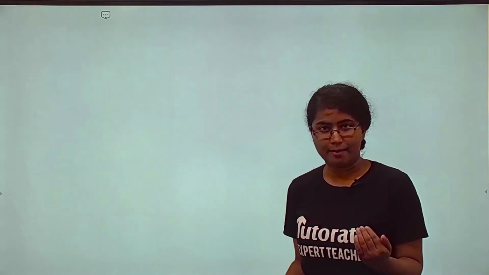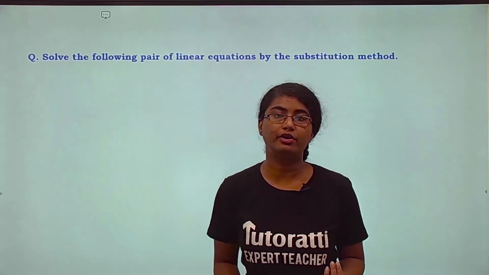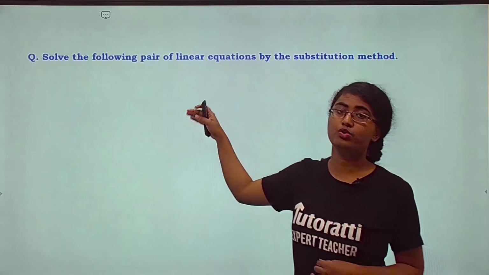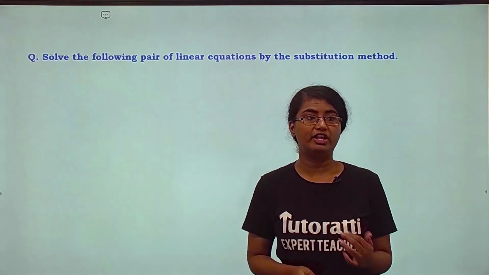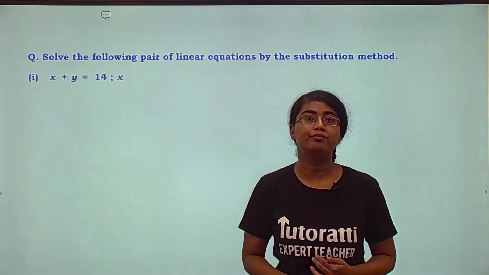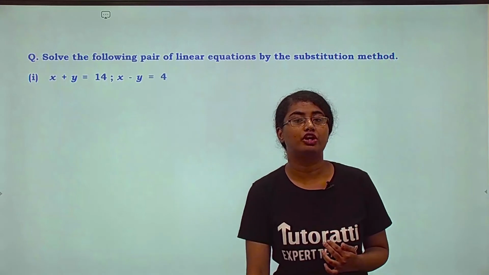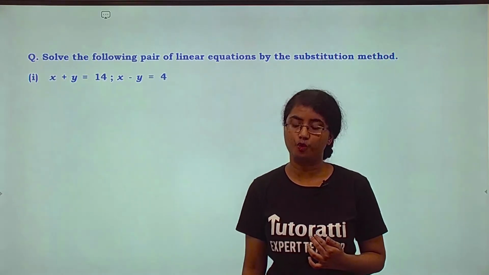Let's take an example and then simultaneously try to understand the method or how it goes. Okay, so here's a question for you. Solve the following pair of linear equations by substitution method. A very basic, a very simple example. X plus y is equals to 14 and x minus y is equals to 4.